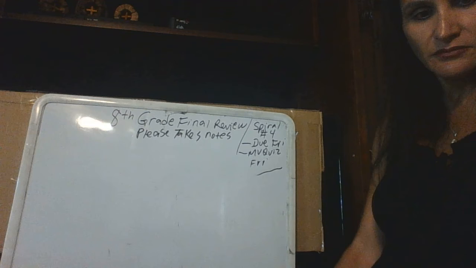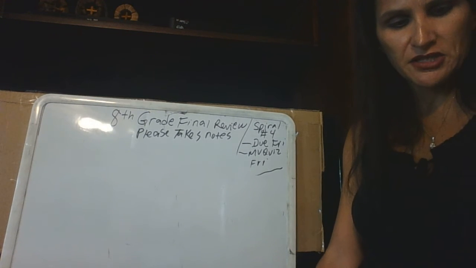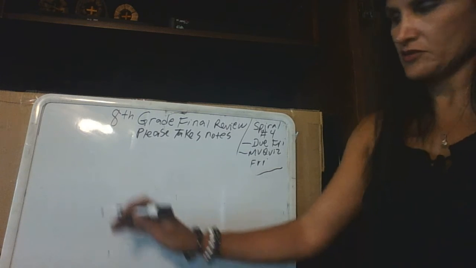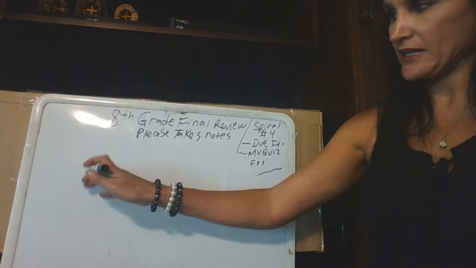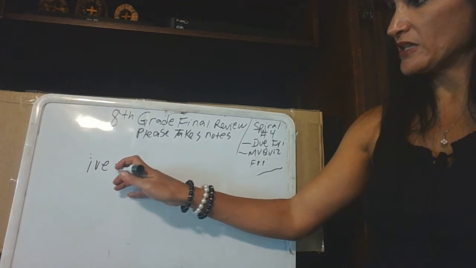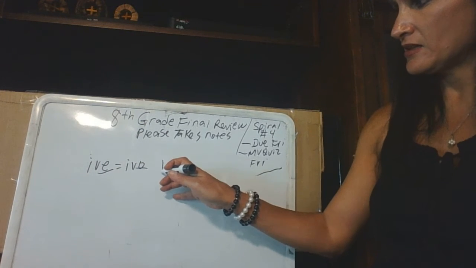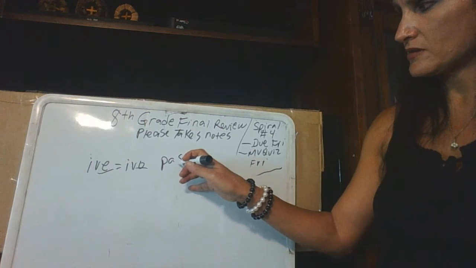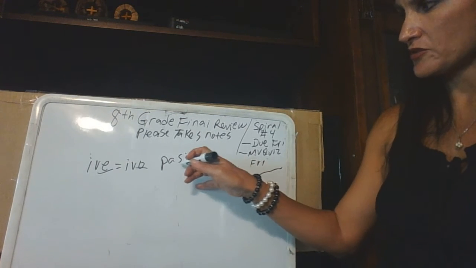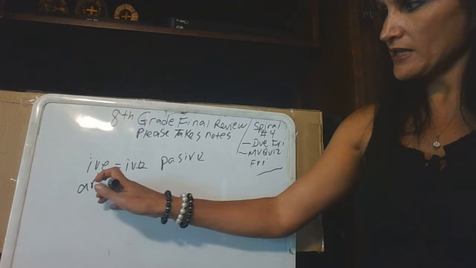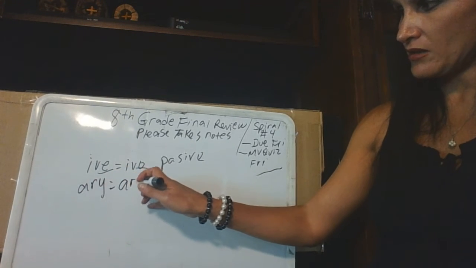All right, the last section of your final is going to cover your interrogative words. So words that end in IVE will be IVO. Change the E to an O. So like passive, pasivo. Remember, there's no double consonants, one S. Okay. Words that end in ARY become ARIO.